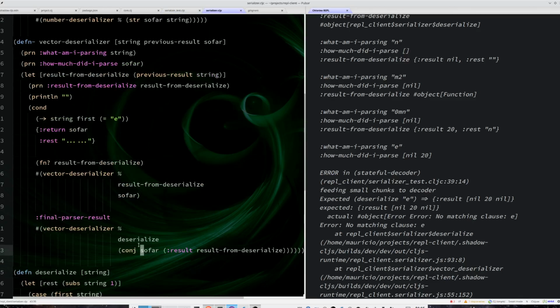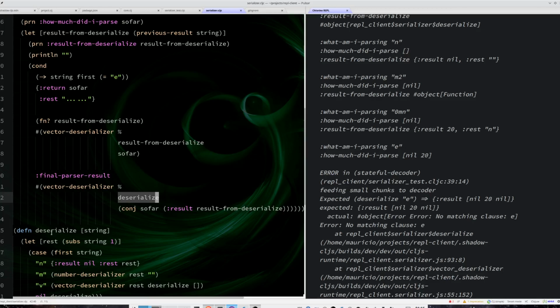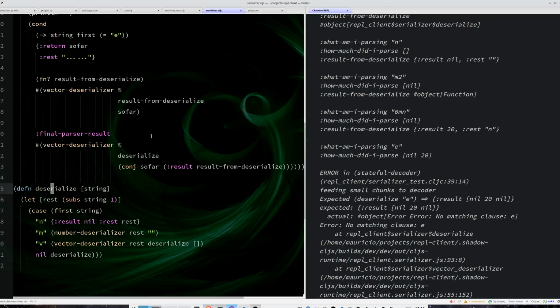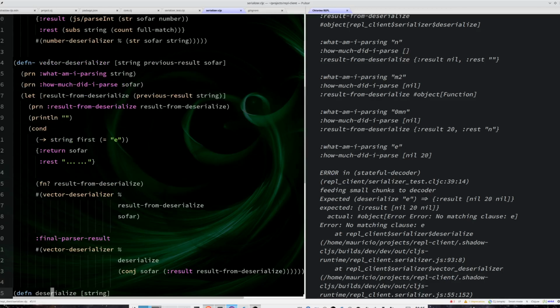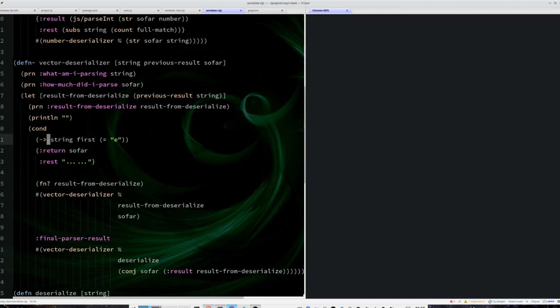Because basically I'm having deserialize as an argument, and deserialize is basically this function, and I want to somehow retrofit this function, and I cannot call this parser here. To explain a little bit better, this condition here cannot call this function because it's a terminal.